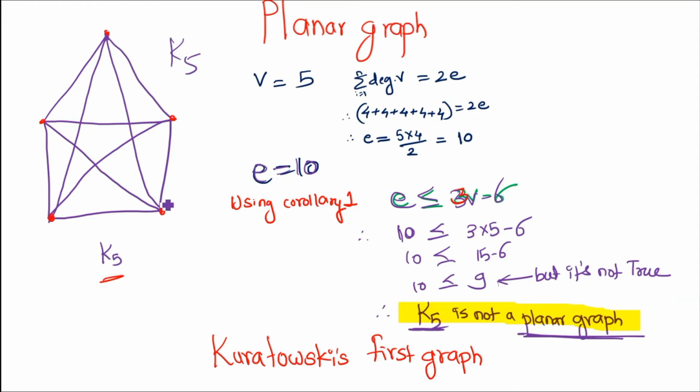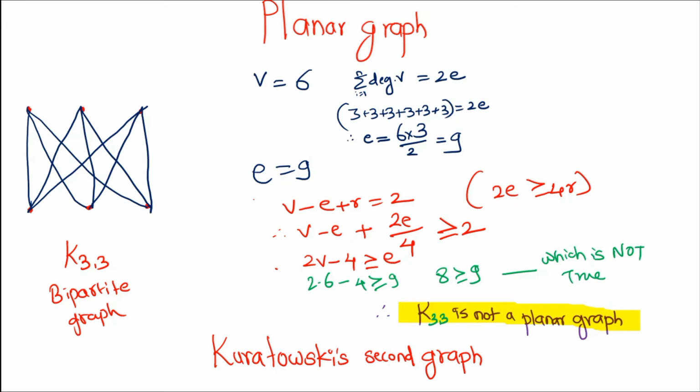This is Kuratowski's first graph, which shows what kind of graph is not planar. So K5 is not a planar graph, and that is shown by Kuratowski's first graph. Based on this, for the bipartite graph, we use the same corollary. For this example, we take K3,3. The total number of vertices is 6, edges are 9, and by using this formula for the bipartite corollary, we get 2e is greater than or equal to 4r.